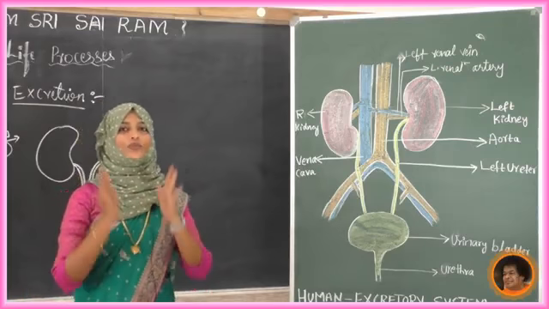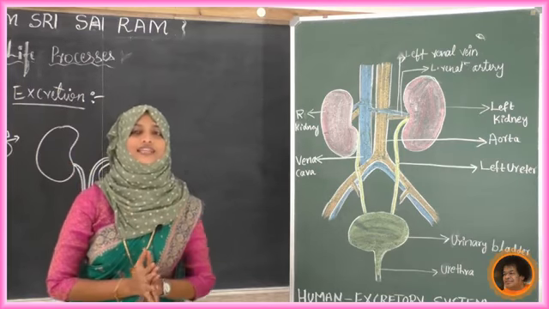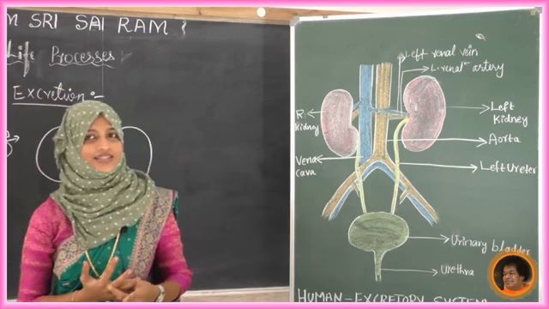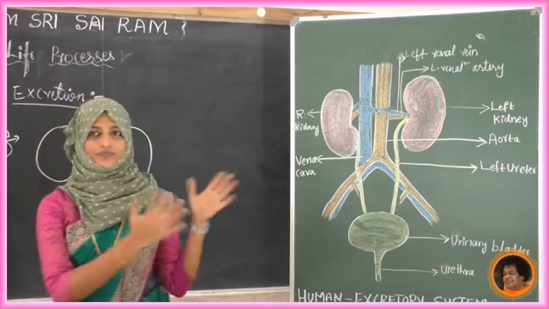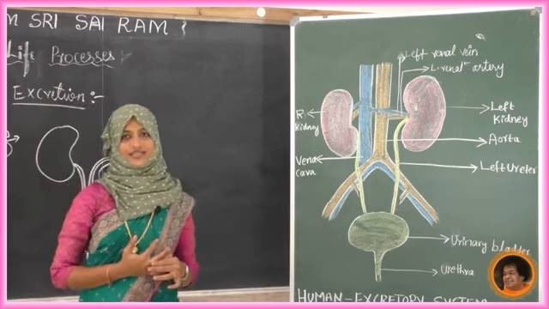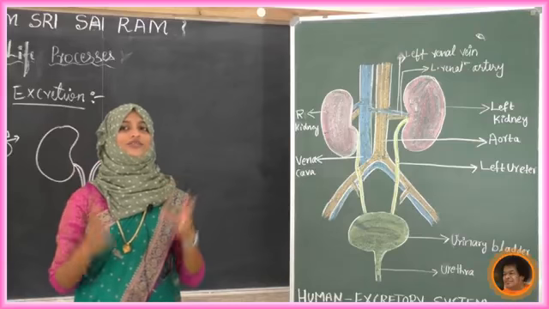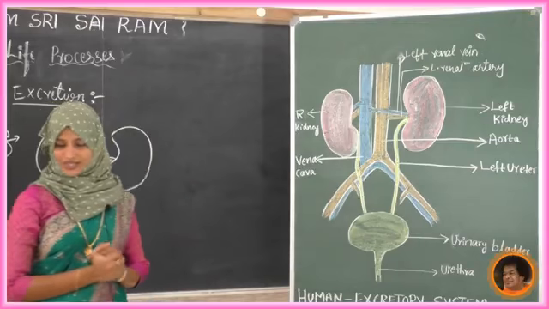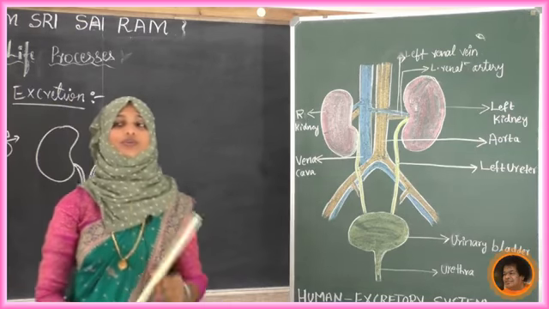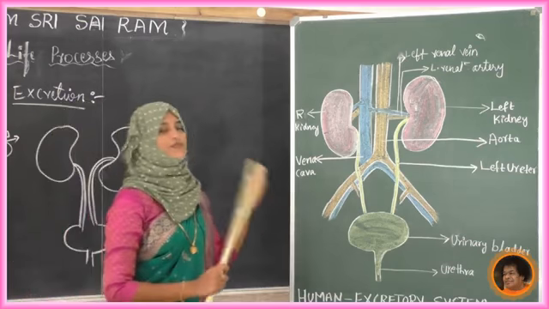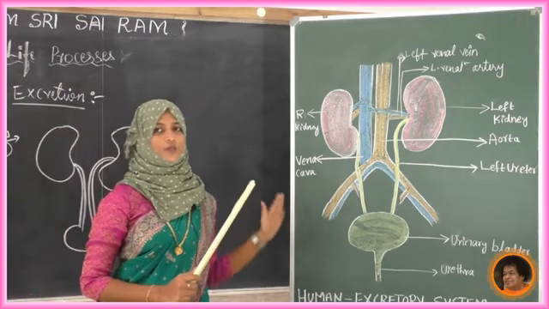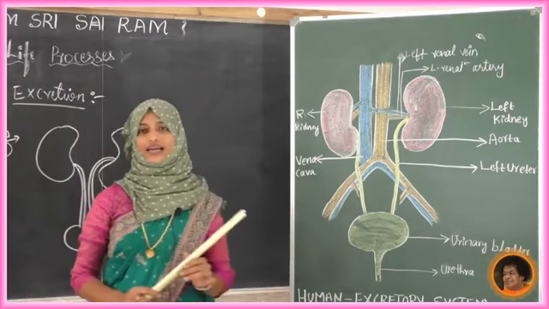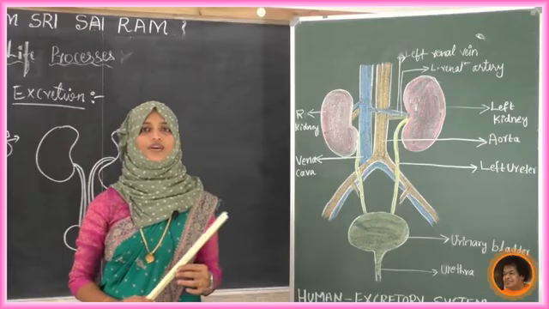Now, once again, what are the different organs present in our respiratory system? We have already discussed that. Next, we will see how our kidney is going to work. You have to carefully observe the diagram, and I will explain to you, students, the working principle of our kidney.